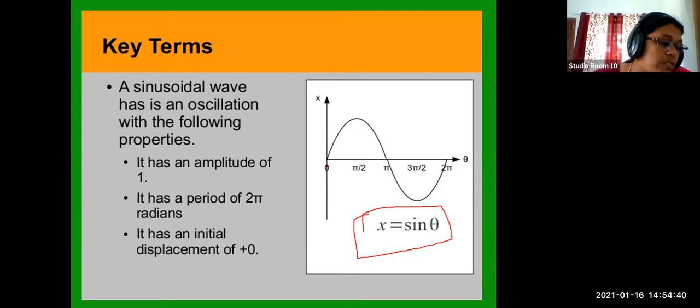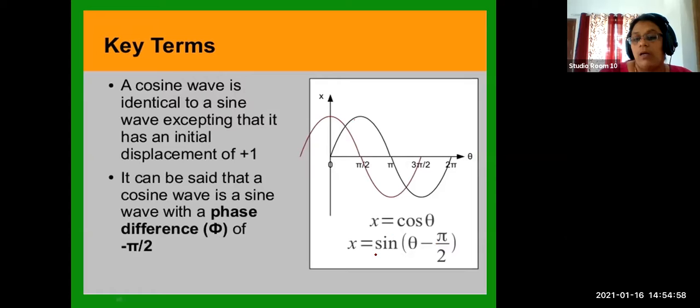Sometimes they write in cos theta, sometimes in sin theta, so you will wonder which is correct and which is wrong. No, that's why I'm telling you, we can represent both. We represent it like that, and the displacement becomes cos theta only. Why? Because sine theta minus pi by 2 is equal to cos theta.